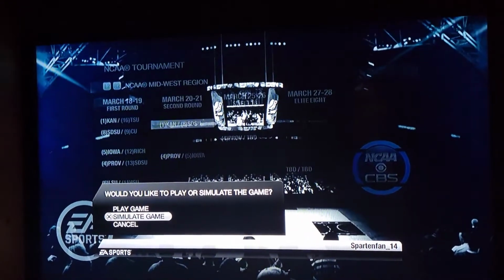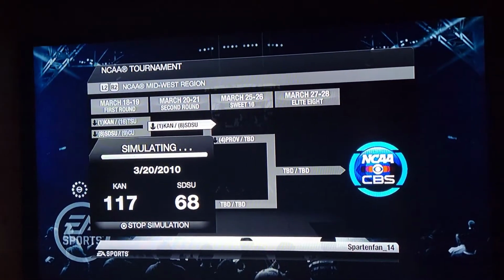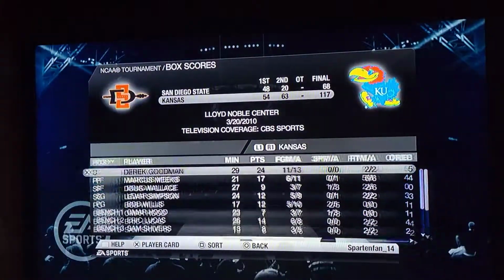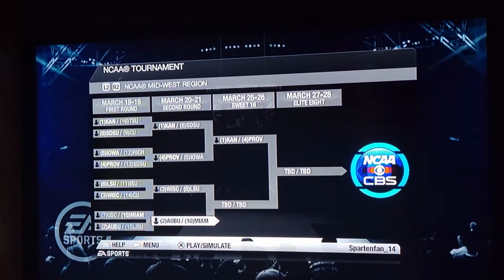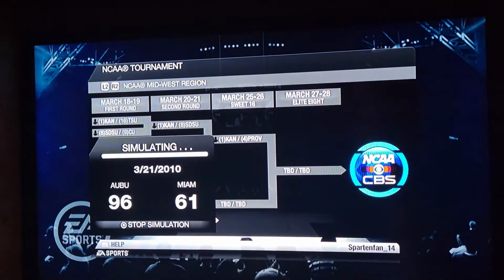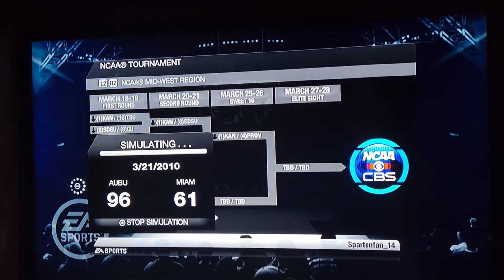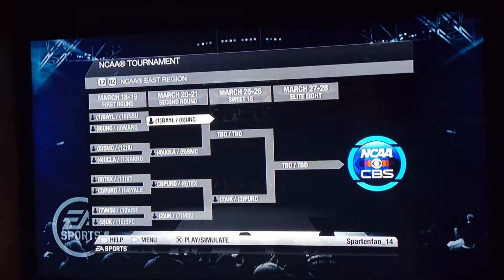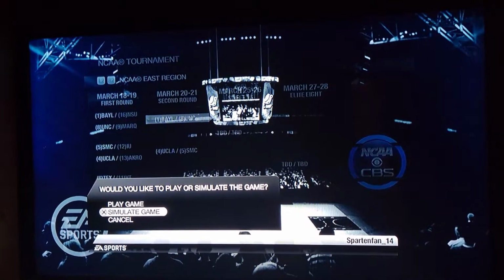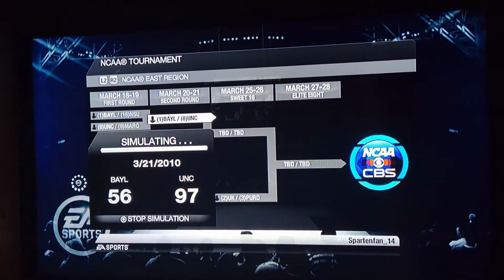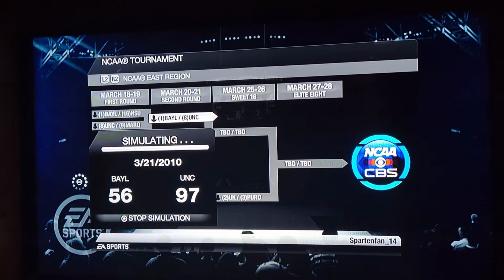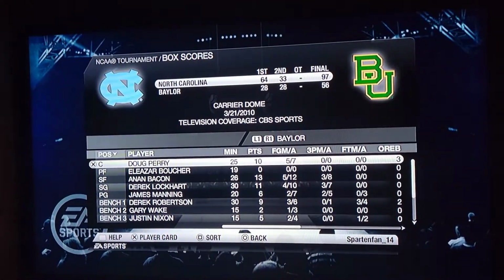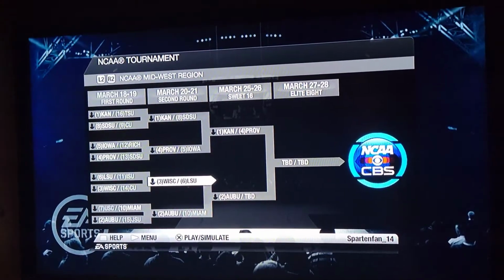Kansas and San Diego State. And Kansas wins by a lot. My goodness. Auburn and Miami. And Auburn wins by a lot. Baylor and North Carolina. And North Carolina with the upset over number 1 seed Baylor. Here we go. There's a third upset of the simulation.